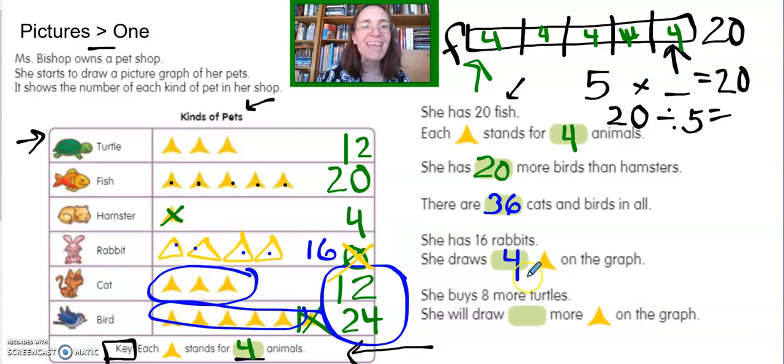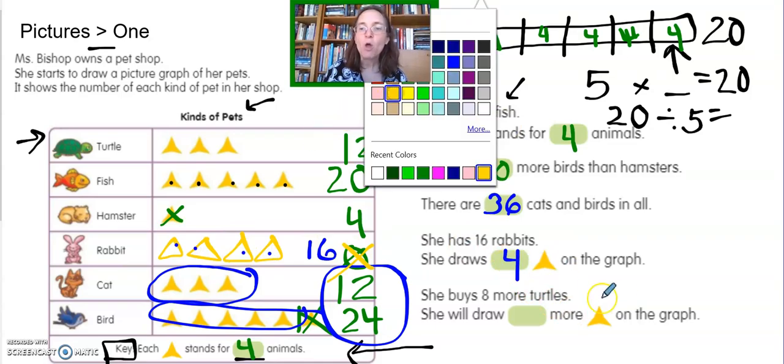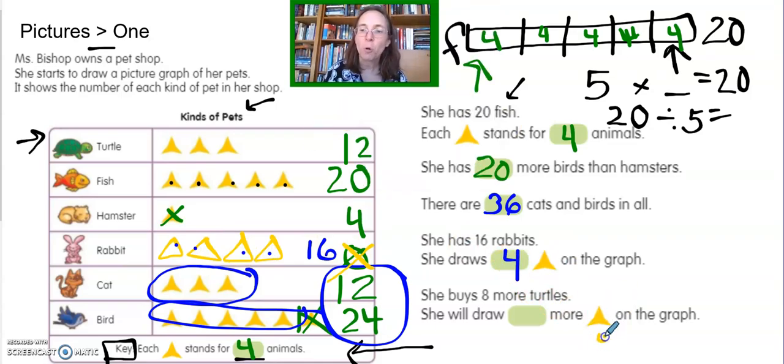And then she buys 8 more turtles. So how many more of these things will she have to draw? Well, if one of them equals 4, what's 8 divided by 4? Well, let me see. 4 plus 4 is 8. So 4 times 2 is 8. So 8 divided by 4 is 2. And that means if we get those turtles in, we've got to draw 2 more of these over here. And then she wouldn't have 12 anymore. She would have 12 plus 8, which is 20. So we're tossing around a lot of numbers about things here, and that can be really challenging.